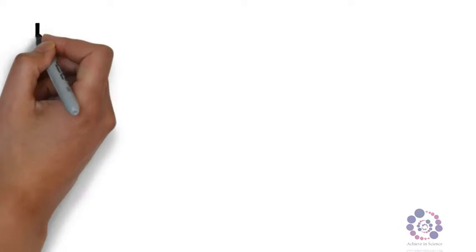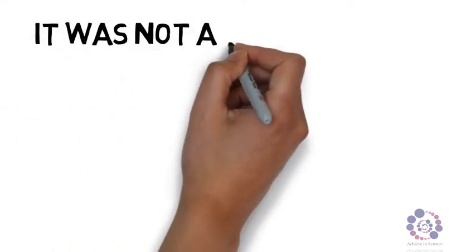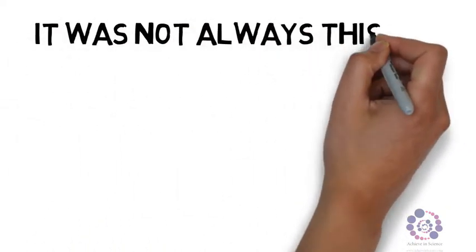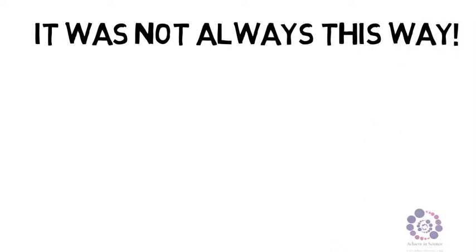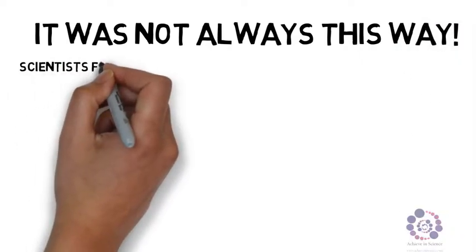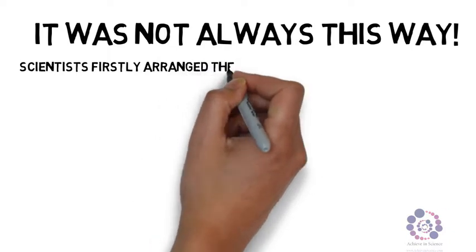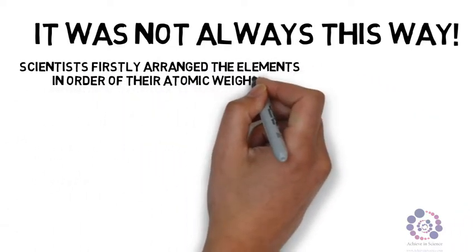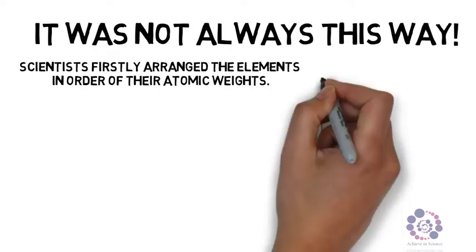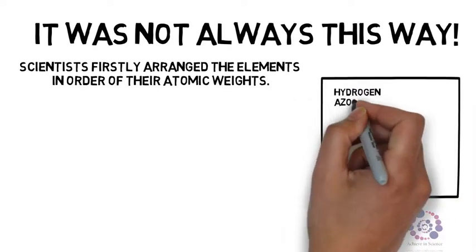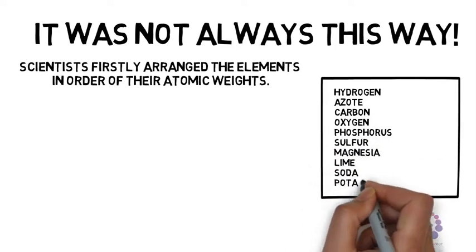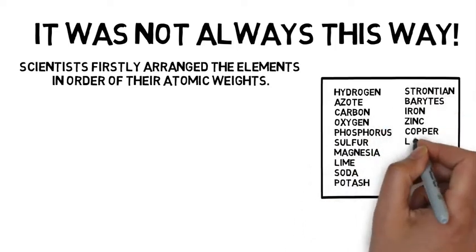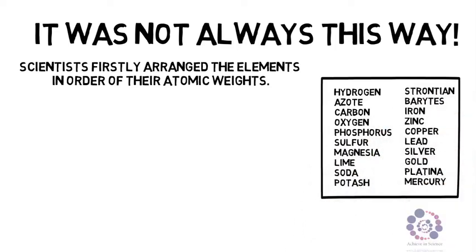But it's not always been this way. The periodic table has developed over a long period of time. Let's have a look at what's happened over time then. Well, first of all, scientists arranged elements in order of their atomic weights. This can be shown as on the screen. But why did they do this? Well, they did this because they didn't know about protons, neutrons, or electrons at the time.